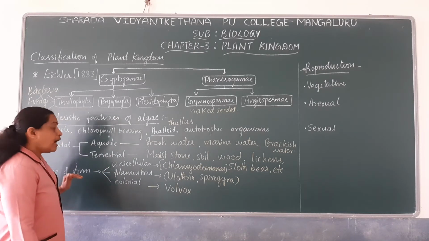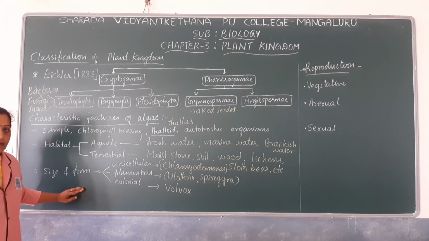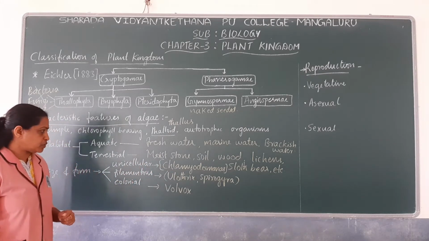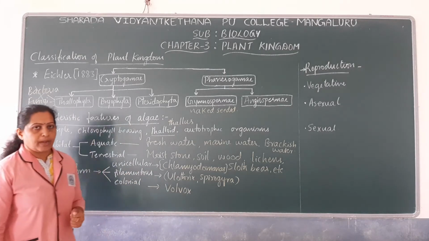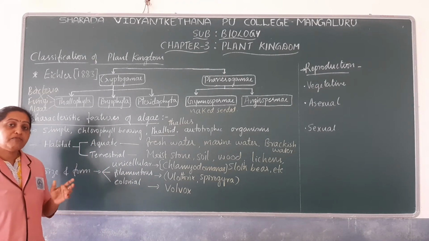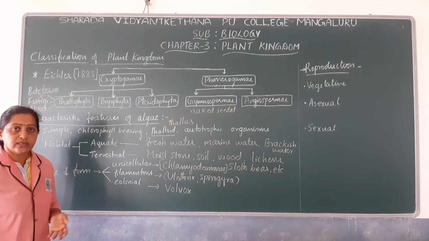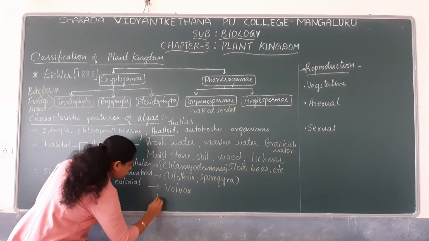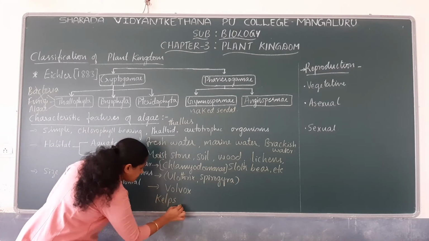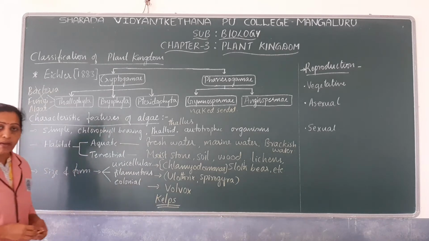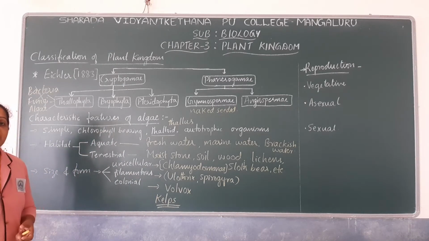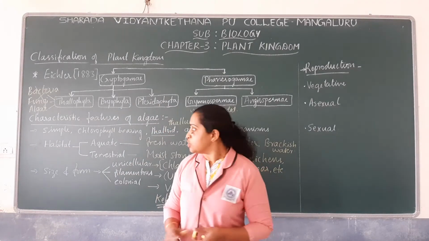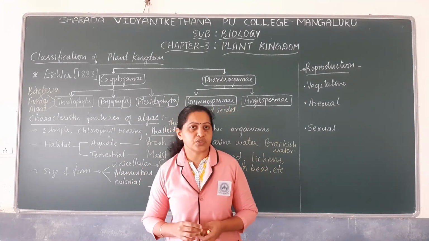And as I told, algae vary in size greatly. There are certain algae which are microscopic. For example, Chlamydomonas is microscopic. Volvox is microscopic. And there are certain algae which may be very huge or giant structures like kelps. Kelps are usually found in marine habitat and they can grow up to 70 meters height. So these are some of the characteristic features of algae.